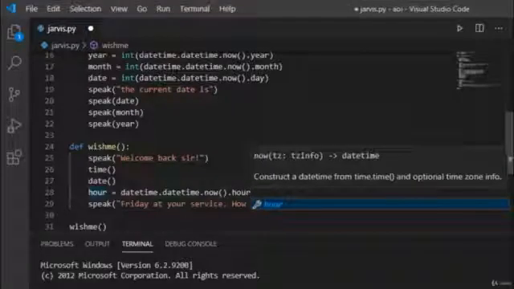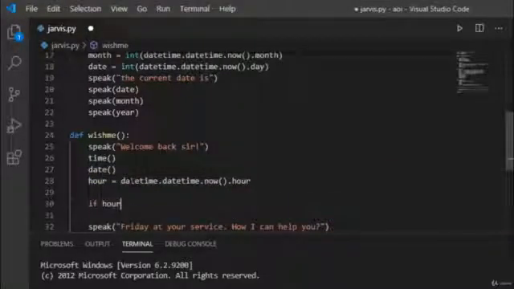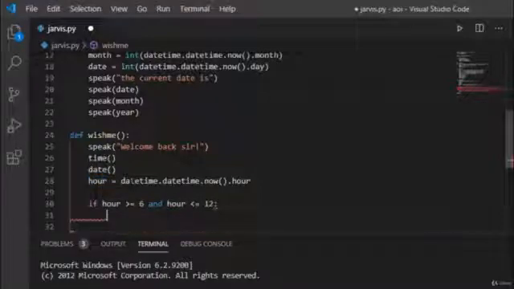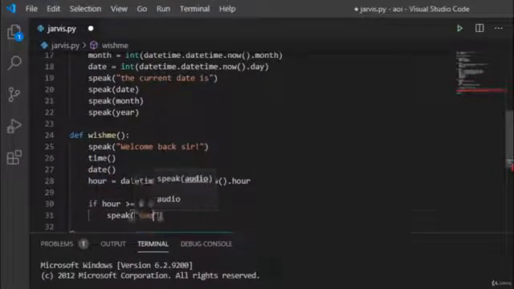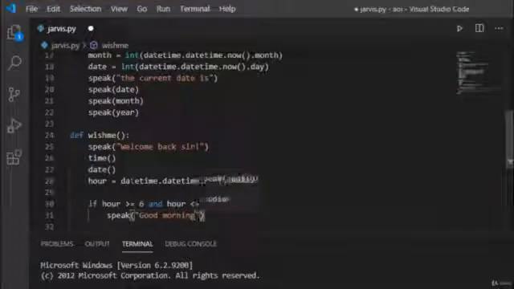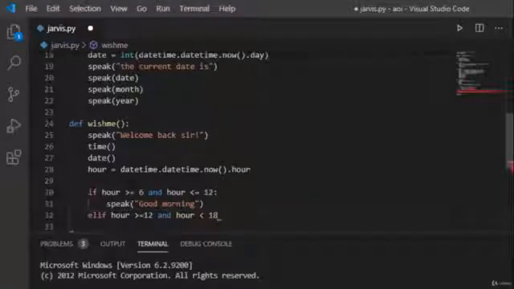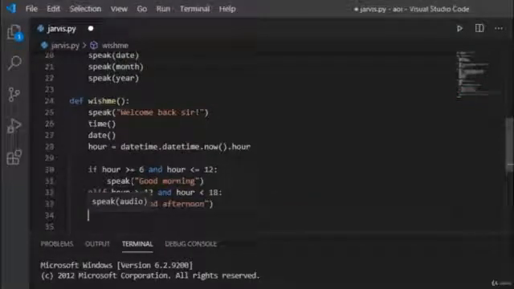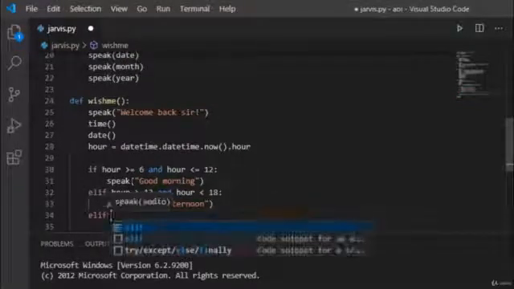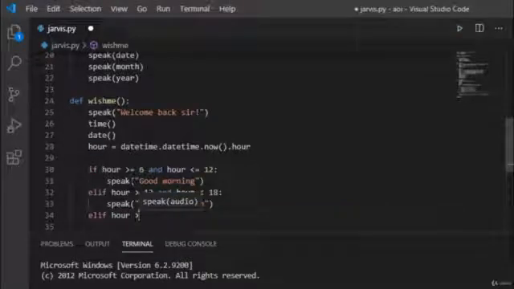Well, the next series of lines consist of if-else statements like if the time is between 6 am and 12 pm, then it should say good morning, and if the time is between 12 pm and 18 pm, then it should say good afternoon, and if it is between 18 pm and 24, then it should say good evening.